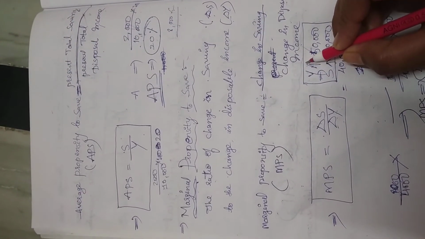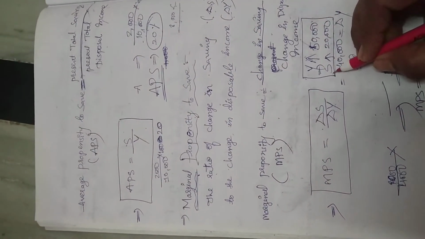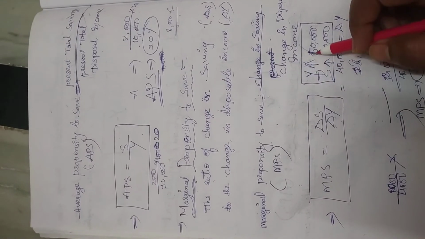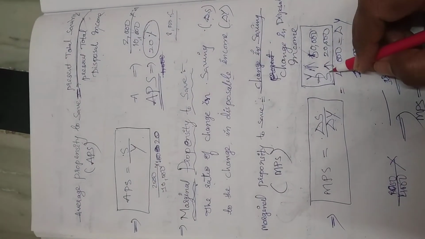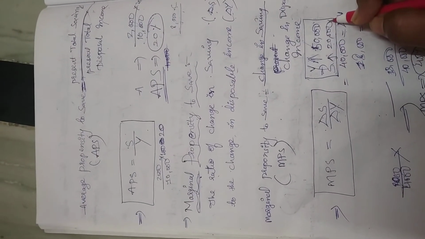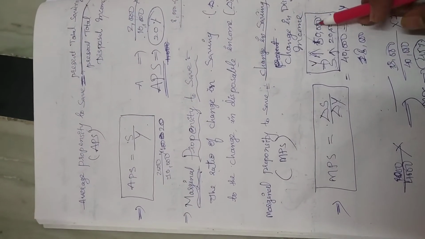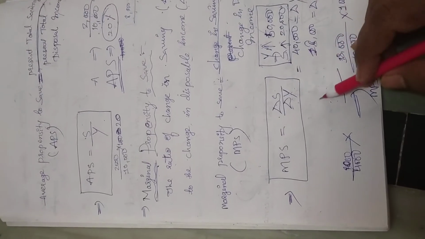If we assume income increases to 50,000, then savings increase to 20,000. From 2,000 to 20,000, from 10,000 to 50,000.